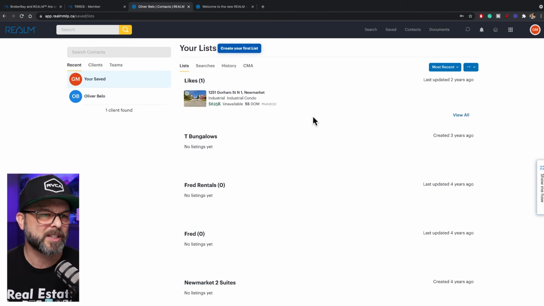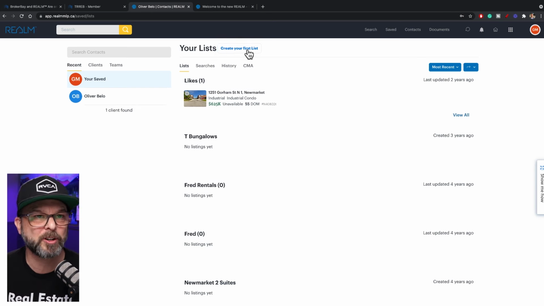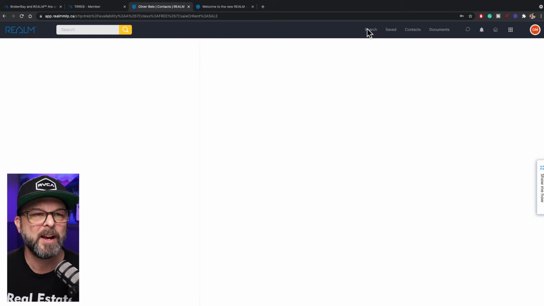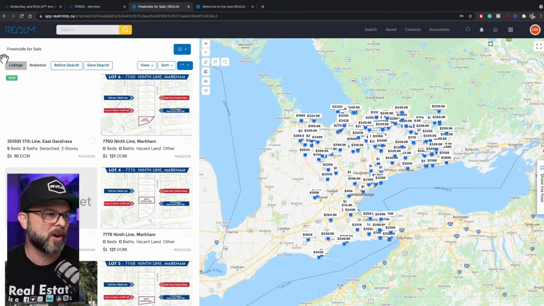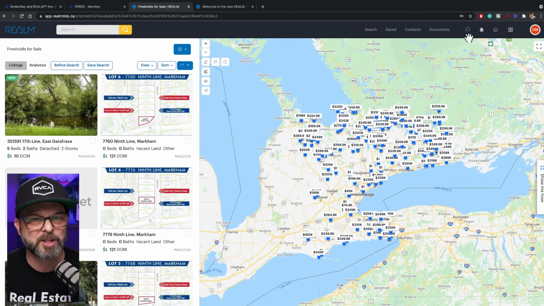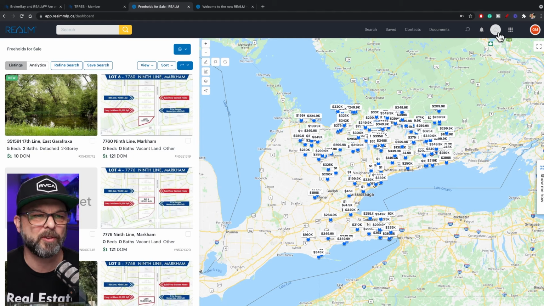Moving forward, we've got the saved icon up here. So if you have any listings that you've been looking at recently, or if you save stuff, that's all there. So just like you can in Stratus or Collab, that's all for you. You can certainly create lists for your clients as well, which is really cool. And then the search icon or the search field is really awesome. So let me back out of here. I'm going to go right back to the home page, which you can either click on the Realm logo or the home icon over here.